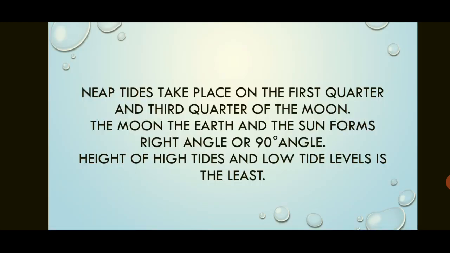Neap tide takes place on the first quarter and third quarter of the moon. The moon and the earth and sun form a 90-degree or right angle, and because of that there is a division of gravitational power, and high tide becomes lower and low tide becomes higher. So you can say that the high tide and low tide are of the least level.